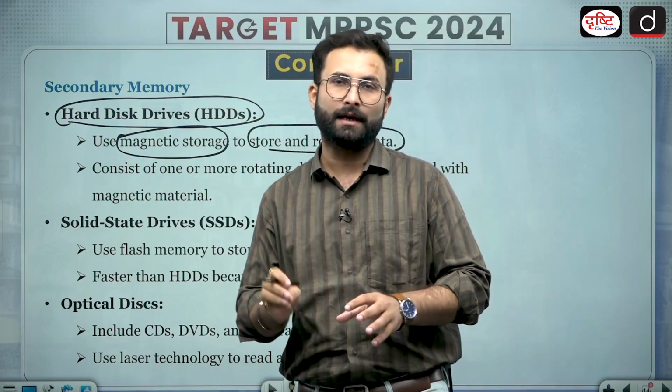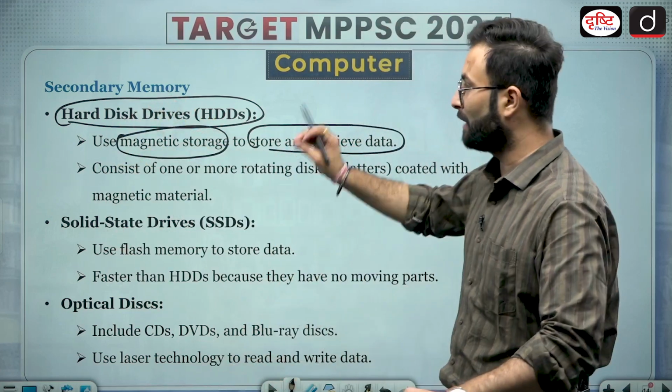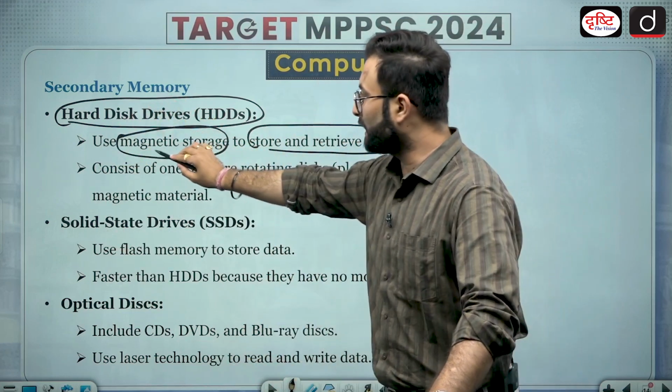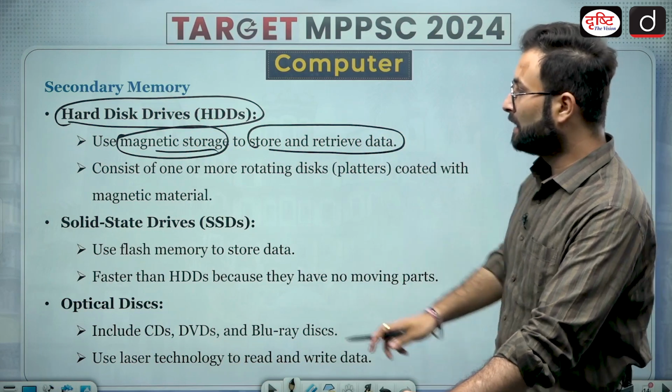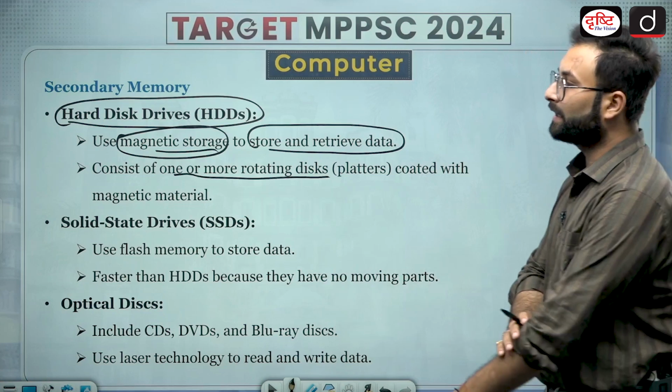Okay, you are working here and you will save your file in this particular memory, that is your hard drive or the hard disk memories. These use magnetic storage to store and retrieve the files. It consists of one or more rotating disk platters coated with the magnetic material.